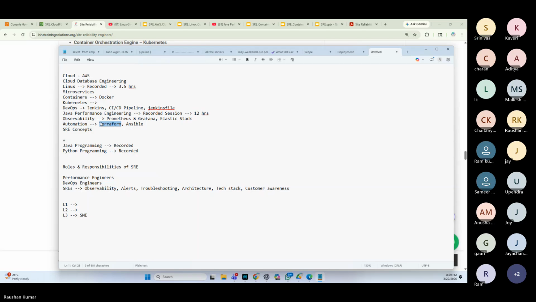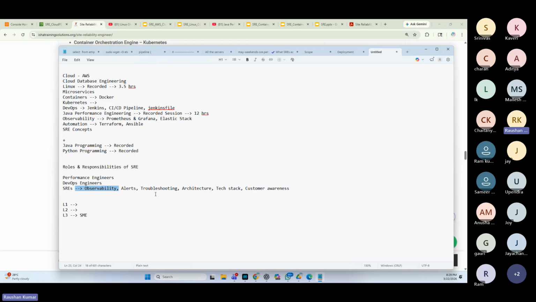Again, there are roles and responsibilities, and it all depends. There is nothing written in stone that this is what an SRE will do. You could join a company where the DevOps and SRE teams are together. I'm giving you a scenario: if you are getting a job only in, let's say, observability, you need to know the tech stack and the application to enable observability for all of it. That is a must.